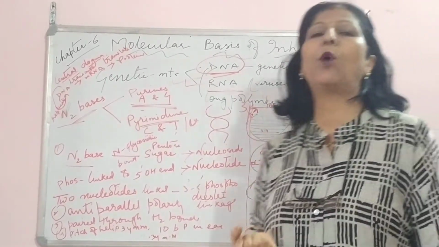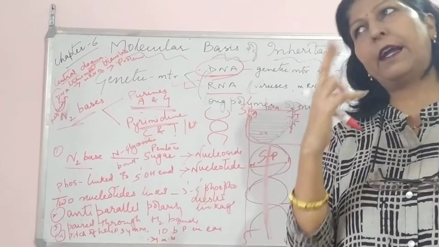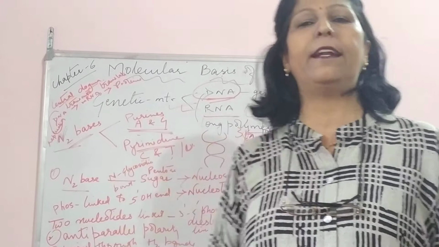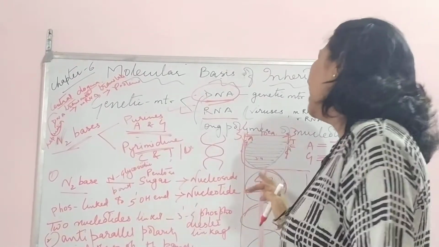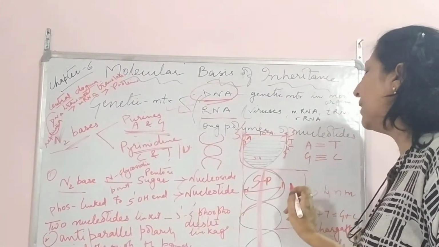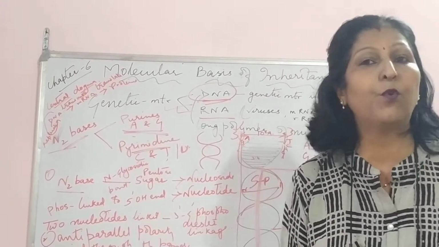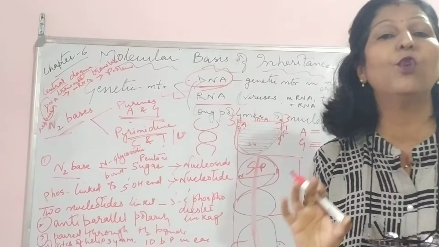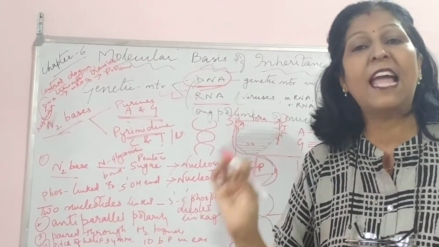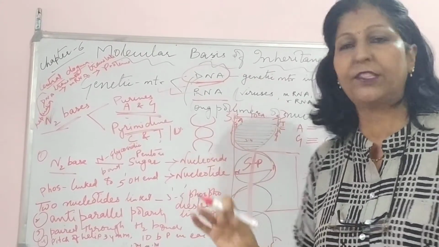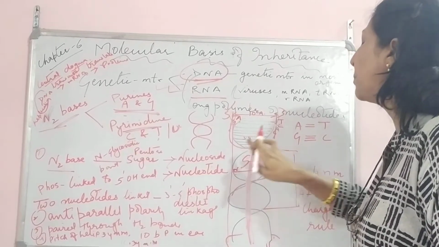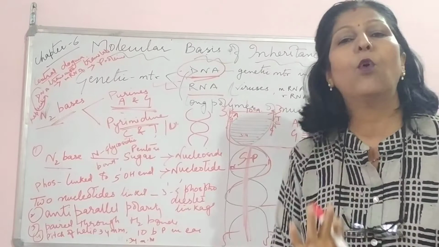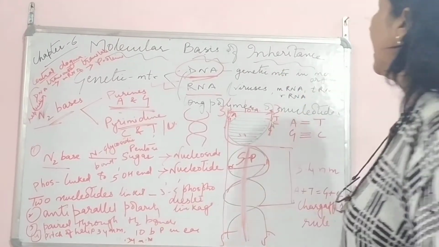Now one more very important thing, children. When you go through the book you will get two terms, nucleotide and nucleoside. A nucleoside is that in which the sugar and nitrogen base are there, but phosphate is not there. If phosphate is not there, the whole thing is known as a nucleoside. But when phosphate is present with the sugar backbone and nitrogen bases, it is known as a nucleotide.